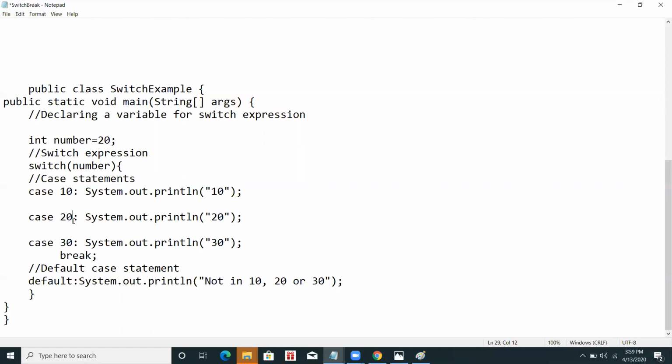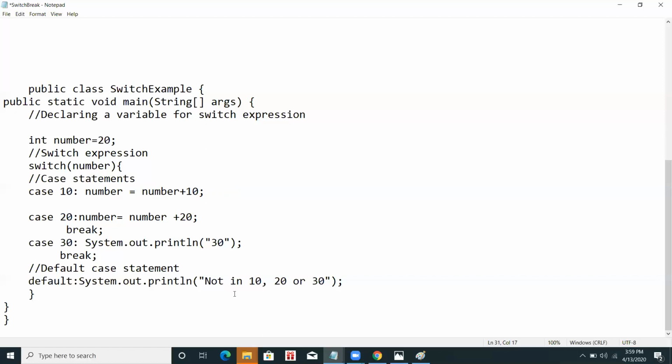But in that case, if we are doing switch case, there should be a break. Why? Because if I have to perform some type of initialization, if case equals 10, then I say number equals number plus 10. If case equals 30, number equals number plus 20.